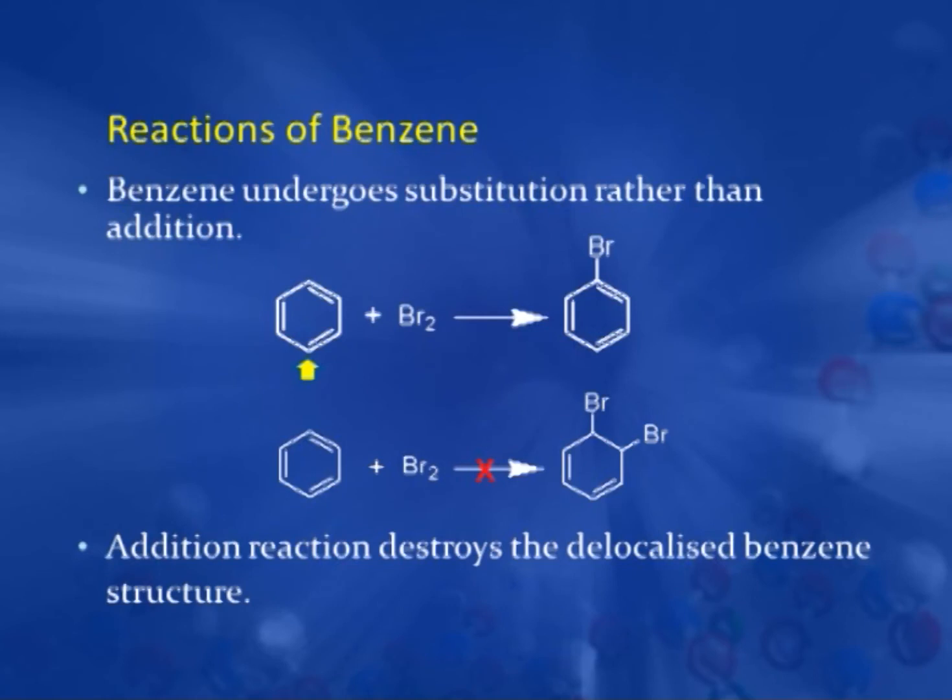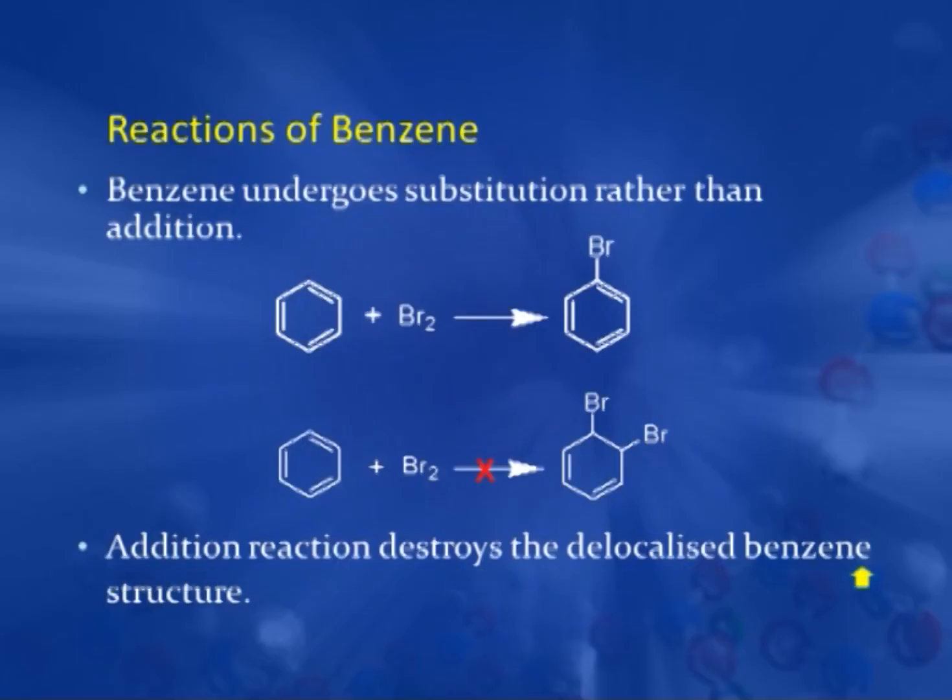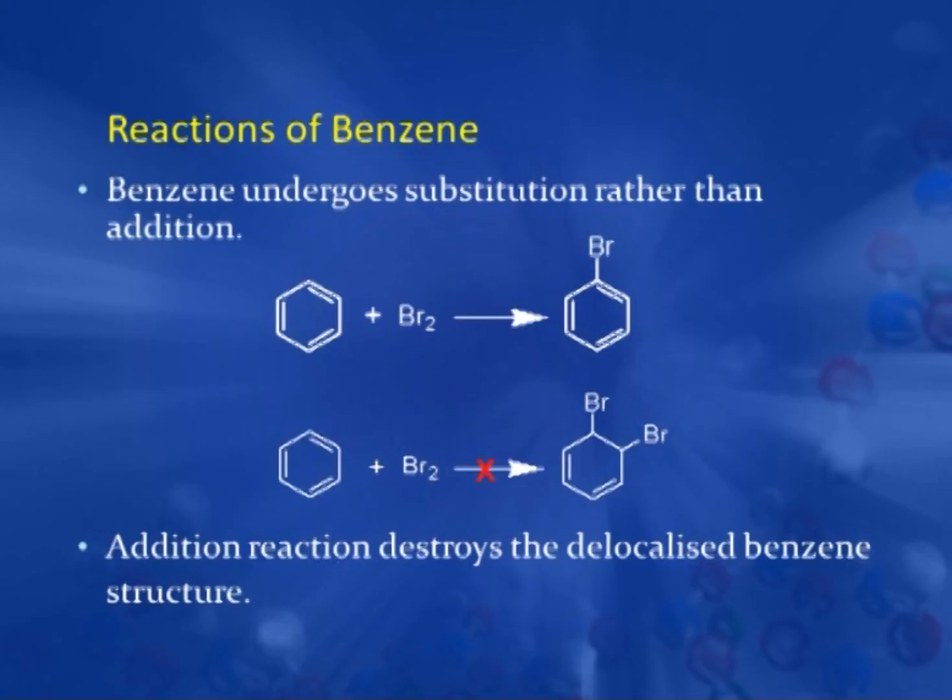So, it prefers to retain its benzene character, and that is why it gives bromobenzene, not the addition product 1,2-dibromocyclohexadiene. Or we can say addition reaction destroys the delocalized benzene structure, which is the key to the stability of the benzene ring.